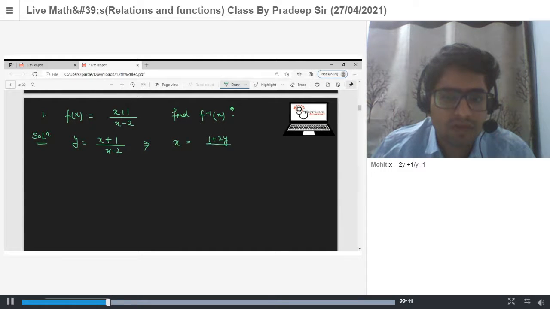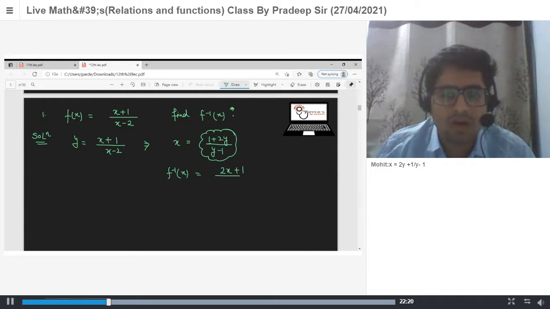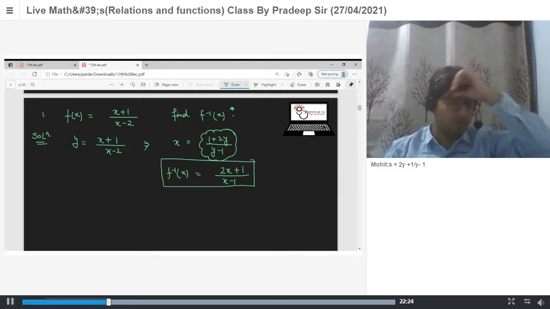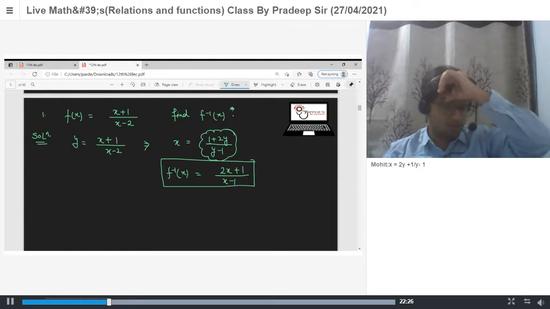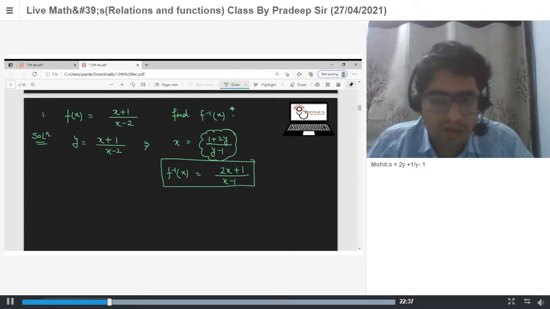So this is your inverse function. The inverse function is (2x plus 1) upon (x minus 1). Yx minus 2y, that's 1 plus 2y, and this is y minus 1.